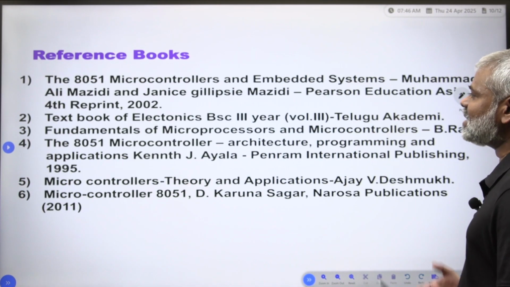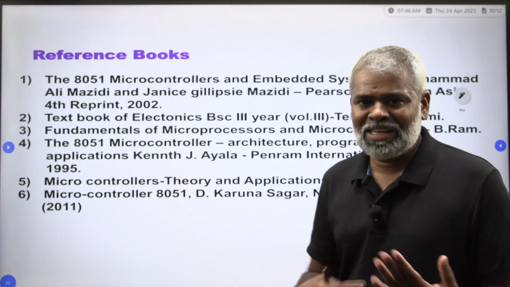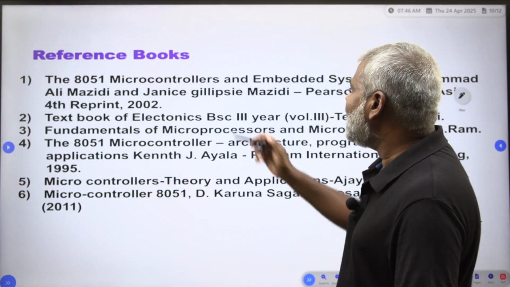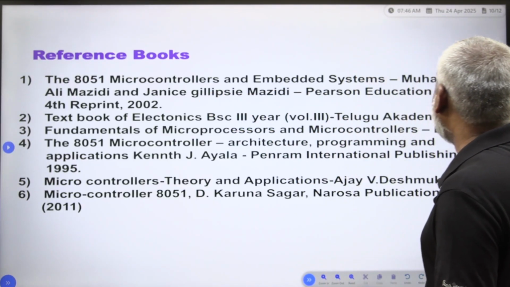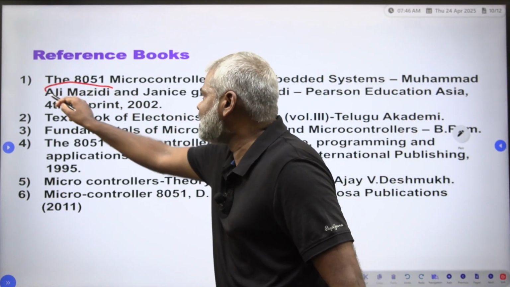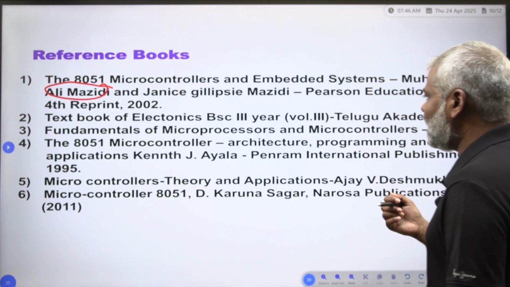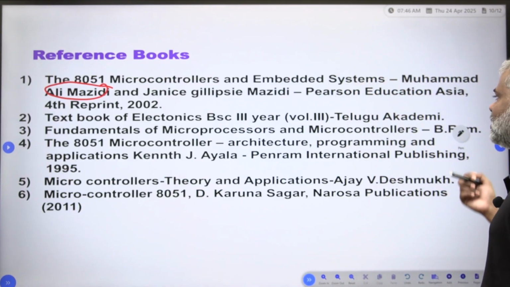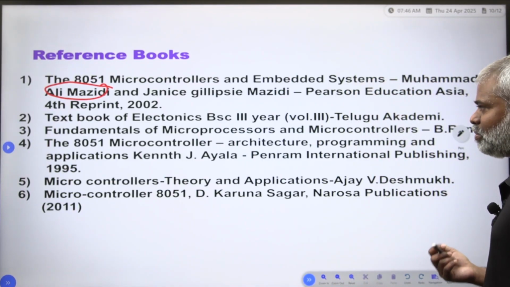Once you take the reference books, whatever book you want to take on 8051 microcontroller, this book is very important. What is this book? Ali Mazidi and Janice Gillispie Mazidi, Pearson Education Asia, 4th print.